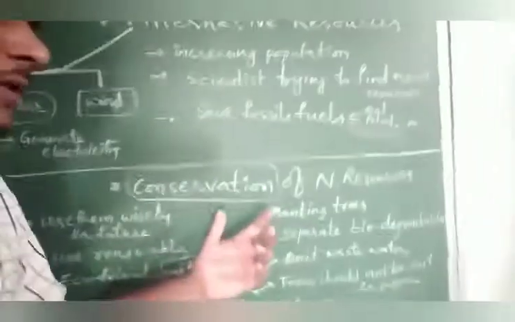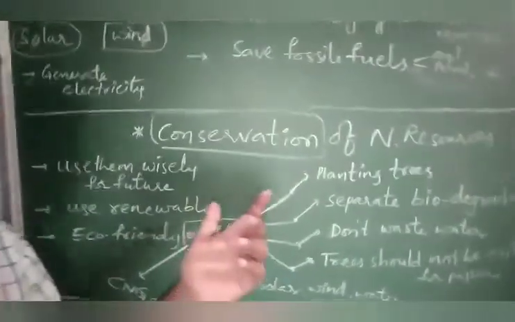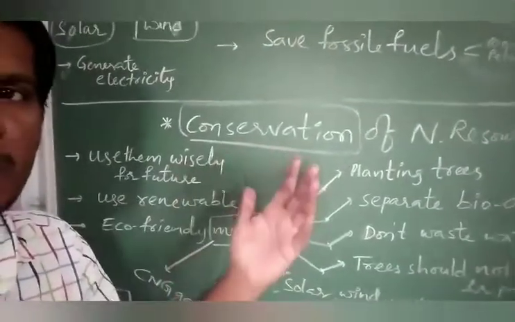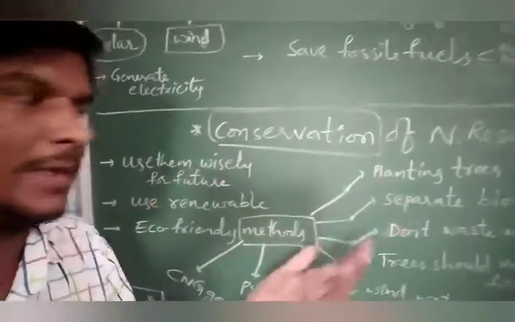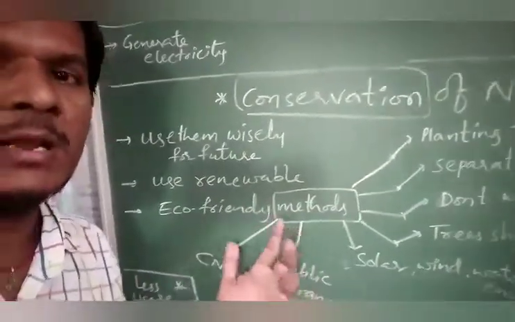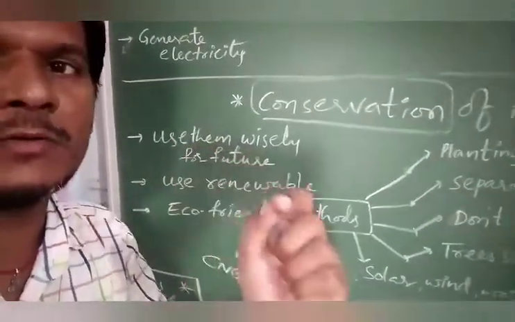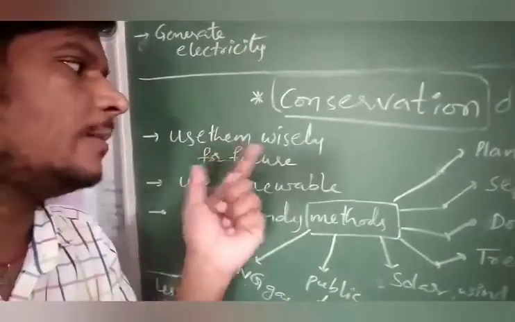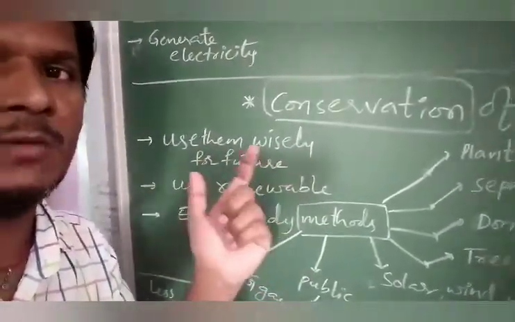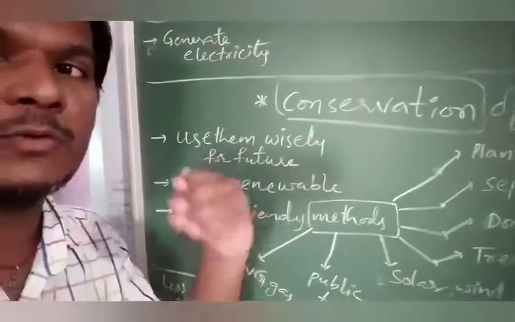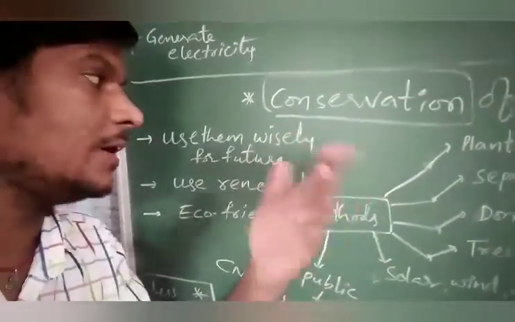Next, how to conserve the natural resources. It means how to save the environment by some eco-friendly methods. For example, non-renewable resources which are limited, we have to use them in a wise manner, because we have to save them for the future.